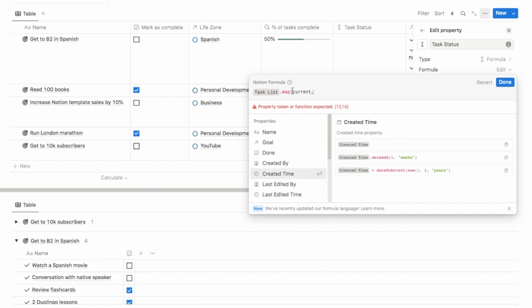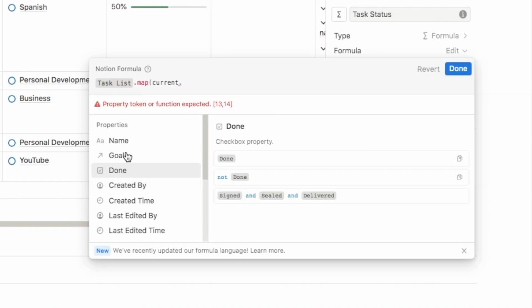And that's all because of this formula that I've written so far. It's now allowing me to grab specific bits of data from the task list database, so it's bringing through all of the properties. The one we're going to use is the done checkbox, because if you remember, we want to calculate how many of the properties have been complete or how many are left. So that's why we're going to grab the done checkbox.